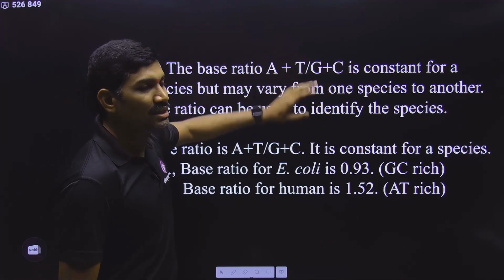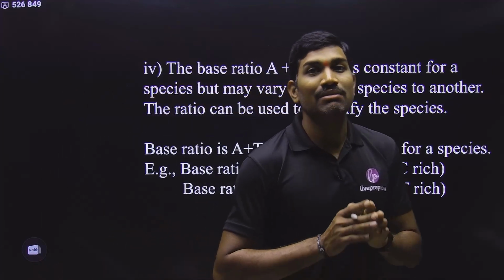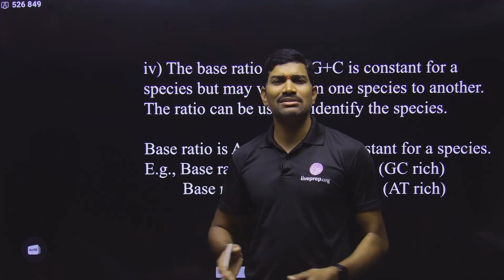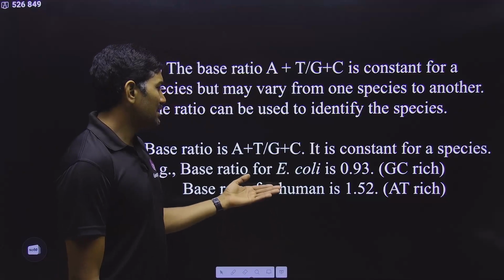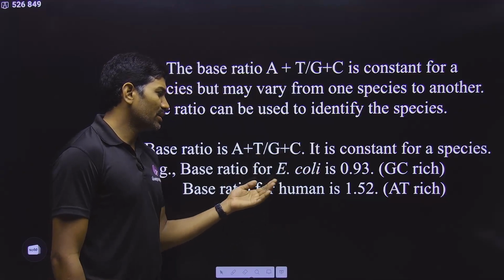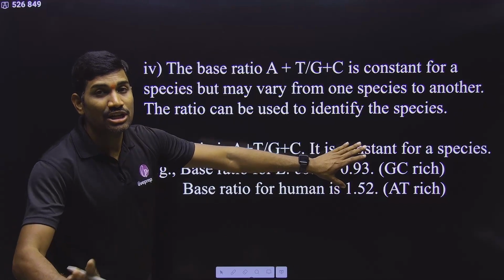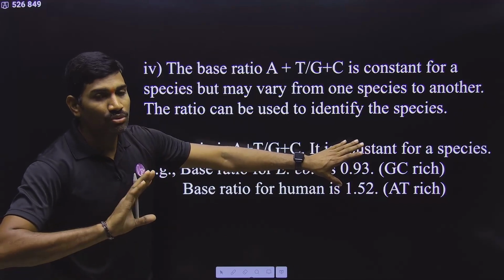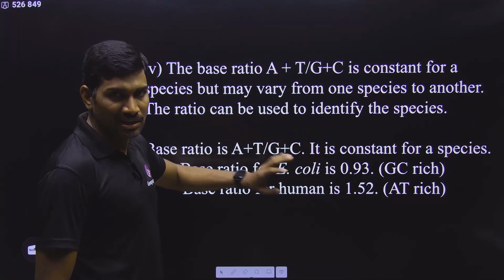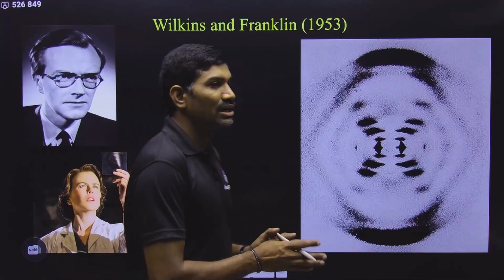So this is the standard. For a particular species, this value will remain the same. Different species have different values. Some standard examples are these. For E. coli it is 0.93, for human it is 1.52, but this information is not there in NCERT, so you don't need to remember this. Just for understanding, I am giving it like this. So for different species, these values are different.